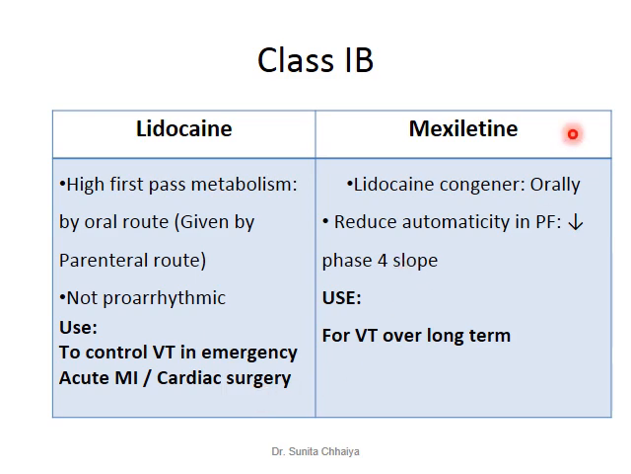Another congener is mexiletine, an orally active lignocaine congener. Its property is almost similar to lignocaine. It reduces the automaticity in Purkinje fibers, so it reduces the slope of phase 4. Being an orally active congener, it is used to control ventricular tachycardia over a longer period of time.